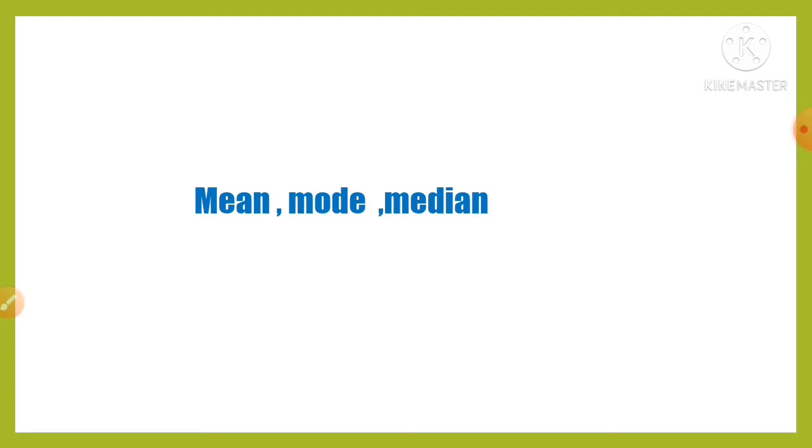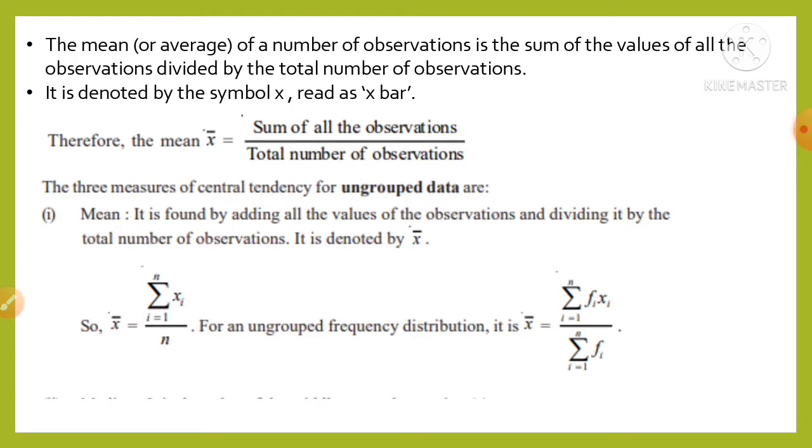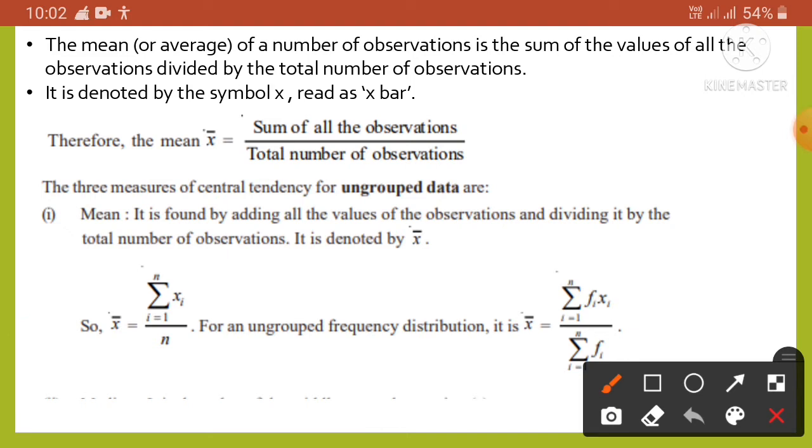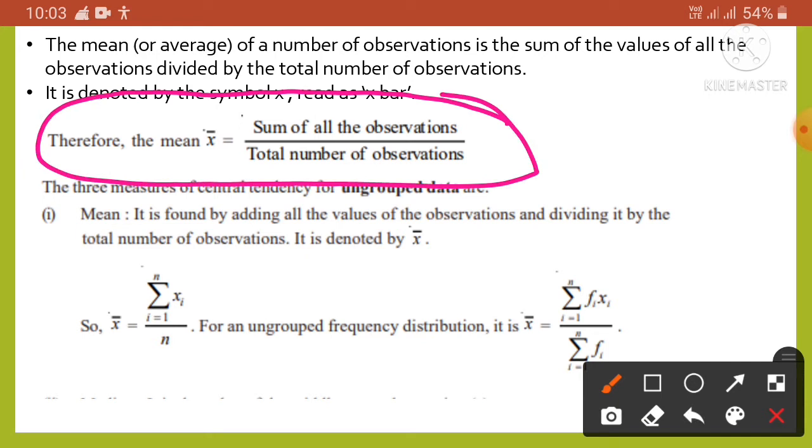Today we will be discussing mean, mode and median. Okay, so let's start. At first we will be dealing with the mean or the average. It is the sum of all values of all the observations divided by the total number of observations. Here you can see the formula: the mean, or x bar, is equal to the sum of all the observations divided by the total number of observations.